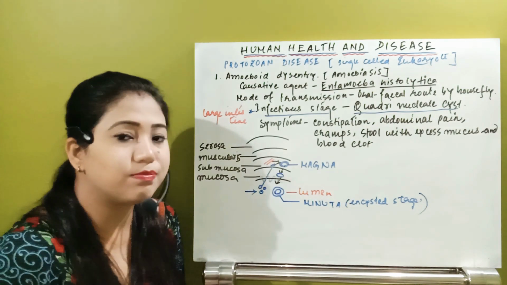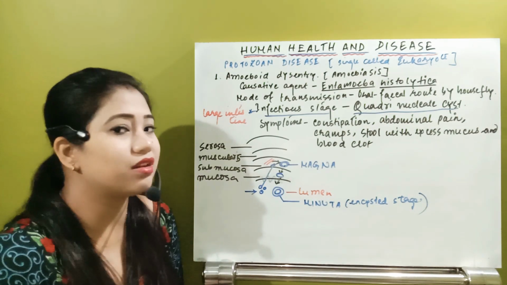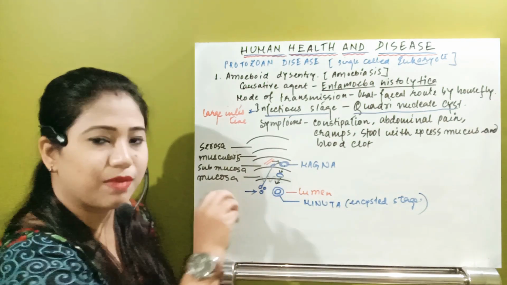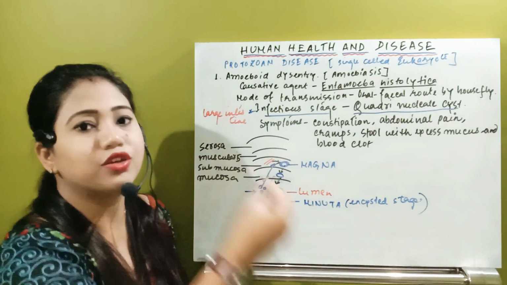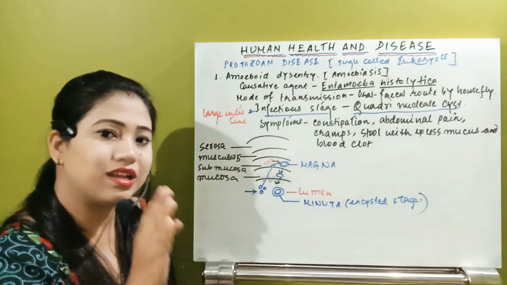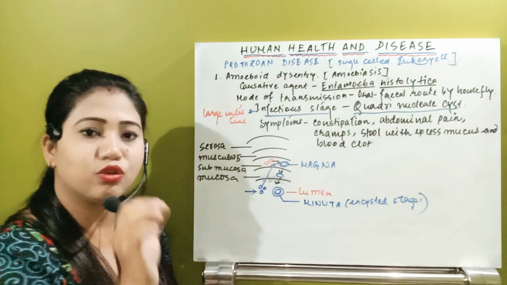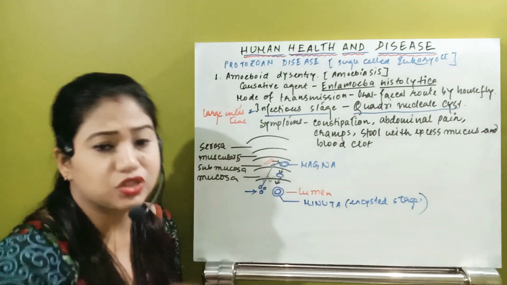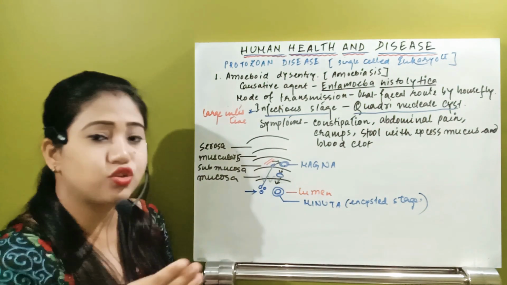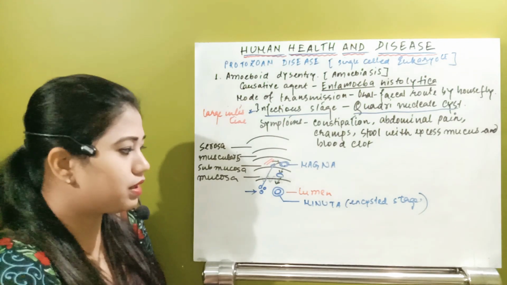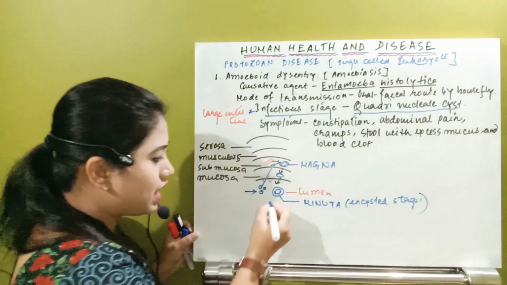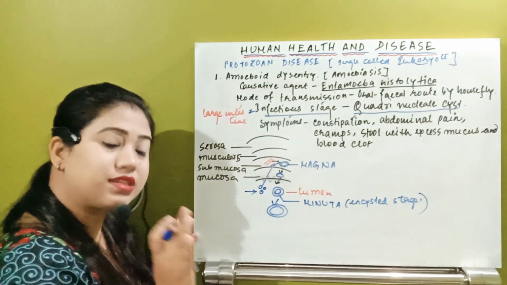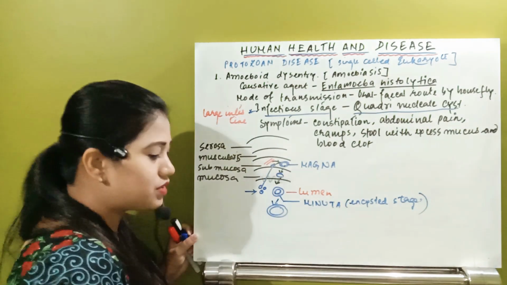So this encysted state will start to multiply. Remember, here multiplication will occur only in the nucleus, not in the whole organism. That means this minuta will not go from 1 to 2 to 4 organisms. Here the same minuta, inside that, the nucleus will undergo multiplication. From one nucleus it will form two nuclei. This minuta still has the outer cyst layer, which will still be present.